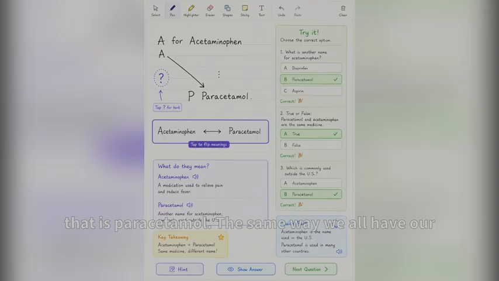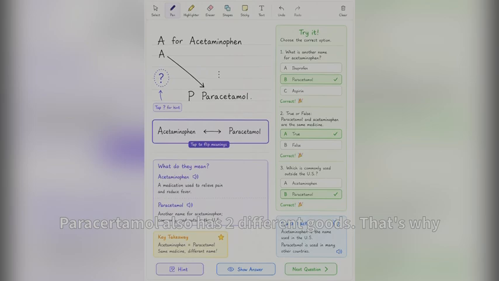The same way we all have our nicknames, these chemical molecules get named based on 2 to 3 different groups. Paracetamol also has 2 different groups. That's why it is named either acetaminophen or paracetamol.